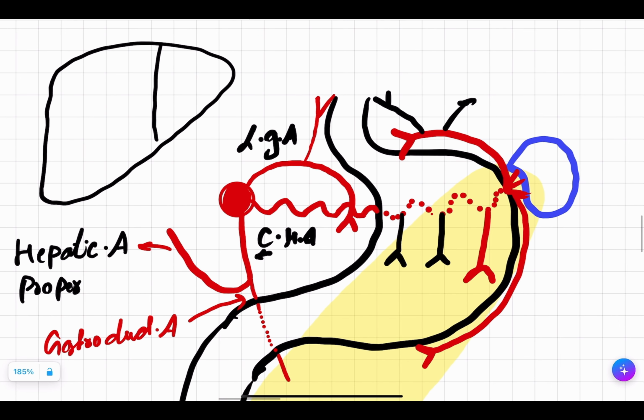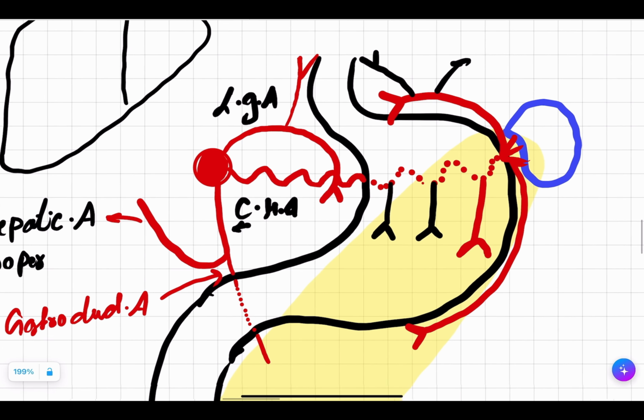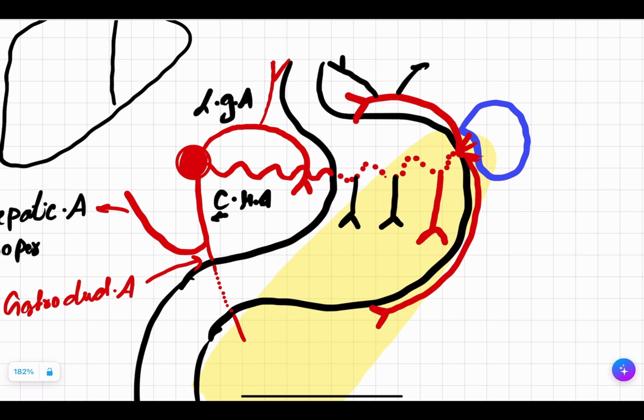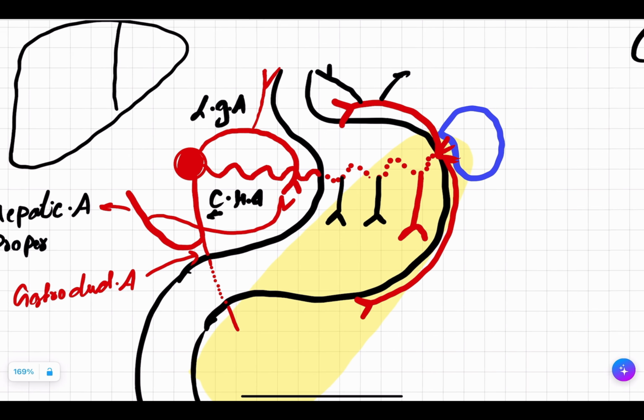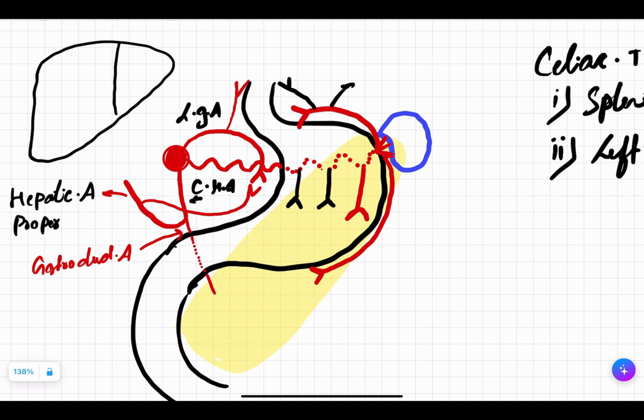Now we will first see the hepatic artery proper. See, according to the Gray's Anatomy and few standard medical books, this is going to give rise to the right gastric artery here, and they will anastomose with the left gastric artery. But some books say it comes from the common hepatic artery. So don't worry about the confusion. For the answers for your exam, follow the books which are asked in your university. I have also given you the answers of the questions, so follow them.